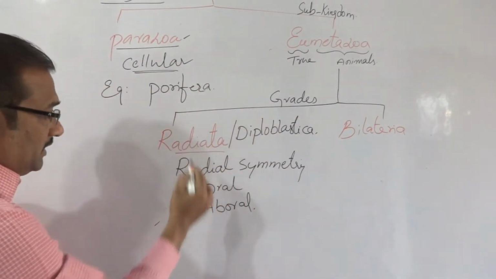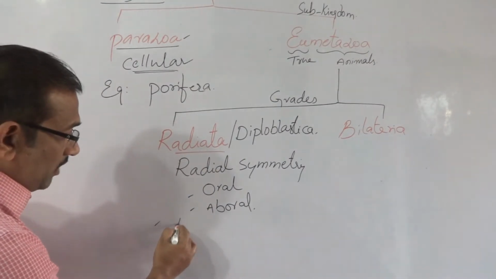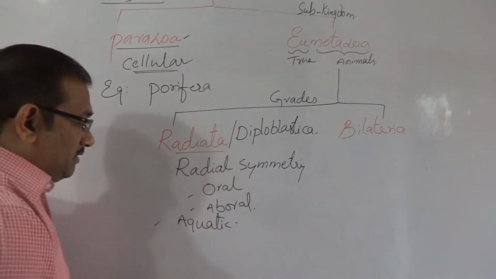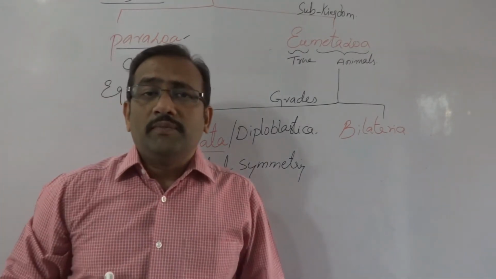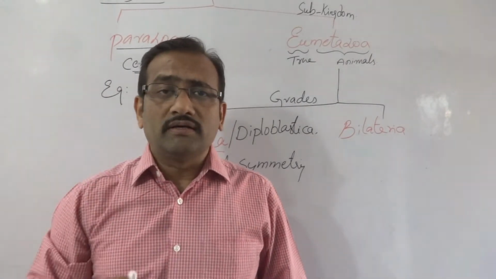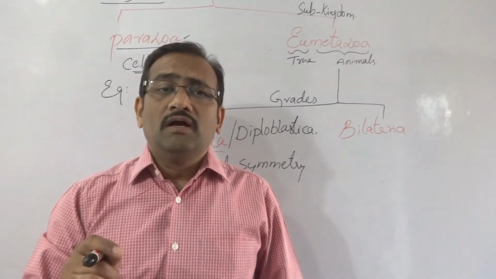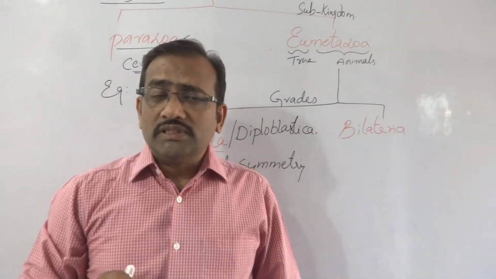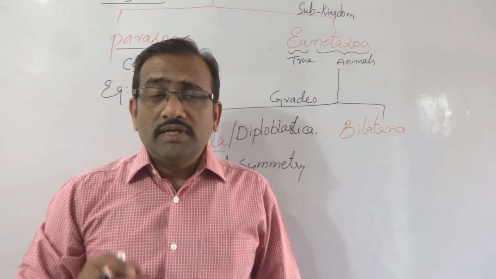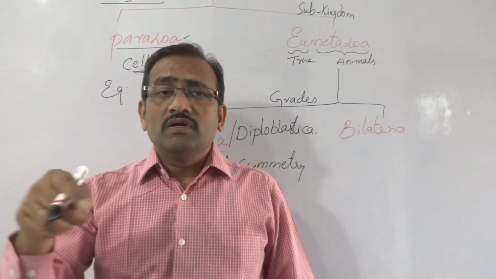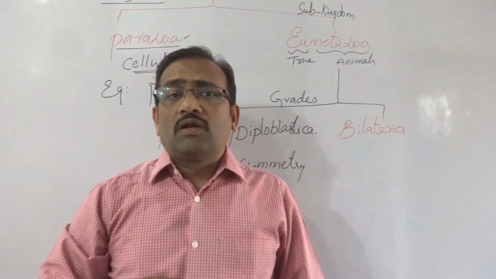All these Radiata animals are aquatic animals. Especially they bear aquatic life. They exhibit aquatic life because around the circular mouth region, they respond to the stimulus coming from the surrounding environment.